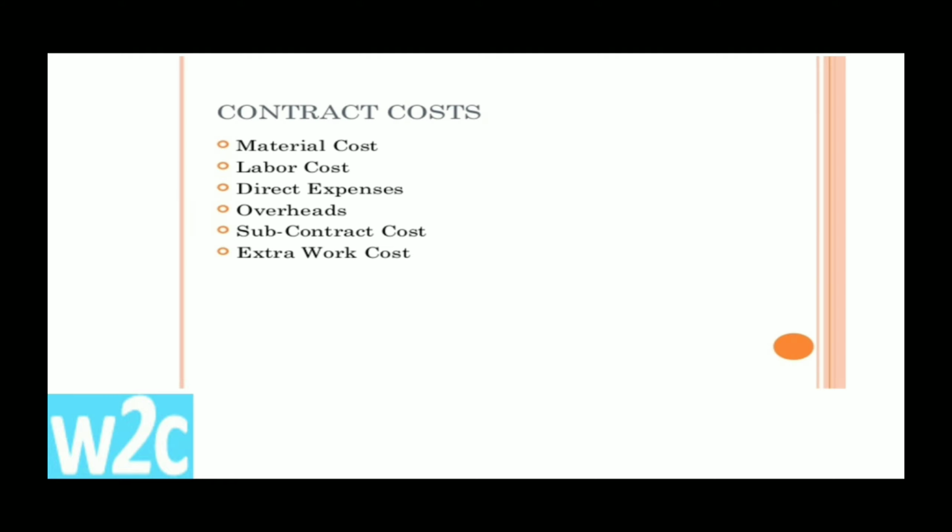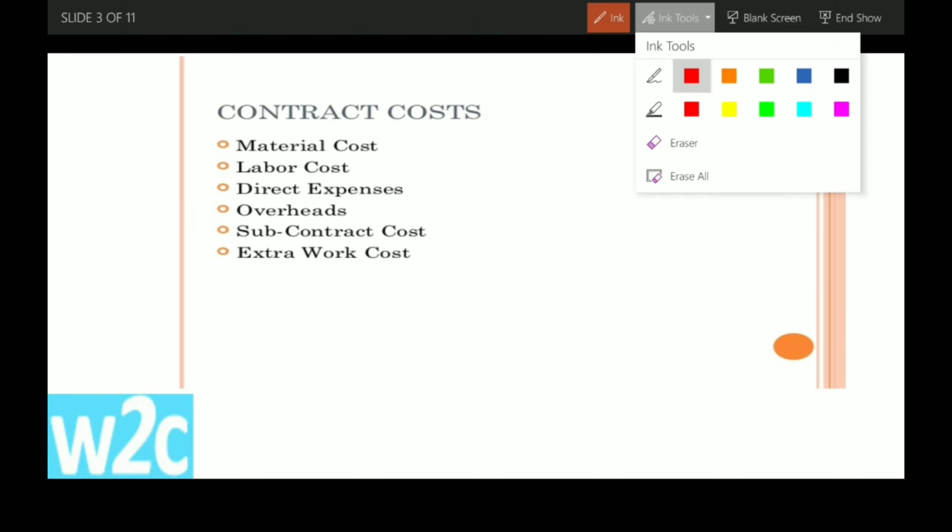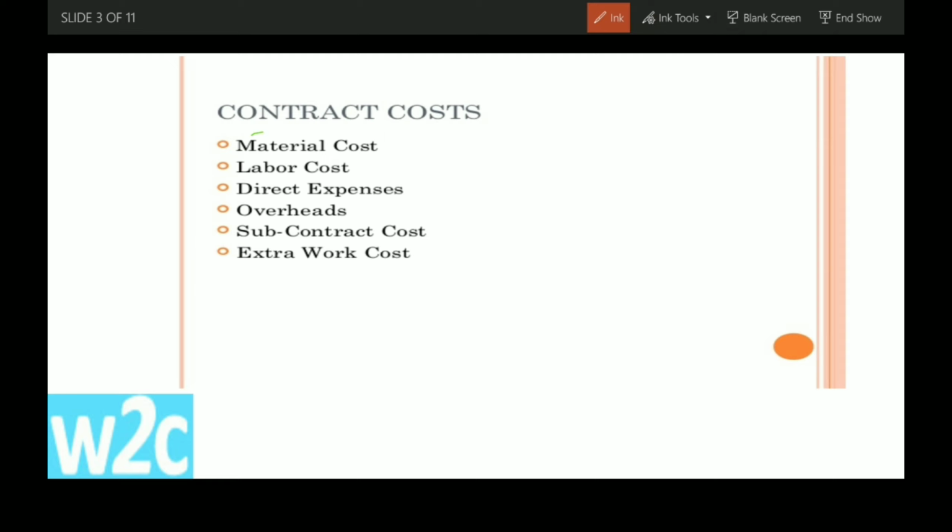Today our concept is contract costing terminology. If we understand the contract costing terminology, we can easily analyze the problems, understand and execute them. That's why this is an important class. Contract costs are material cost, labor cost, direct expenses, overheads, subcontract cost, and extra work cost. These are explained in the introduction to contract costing.